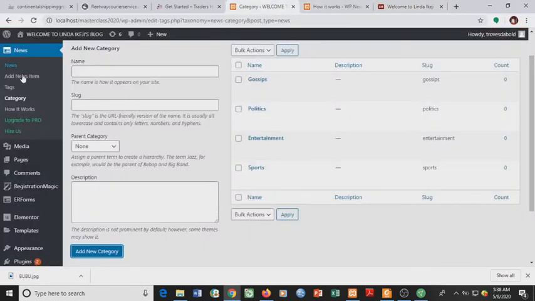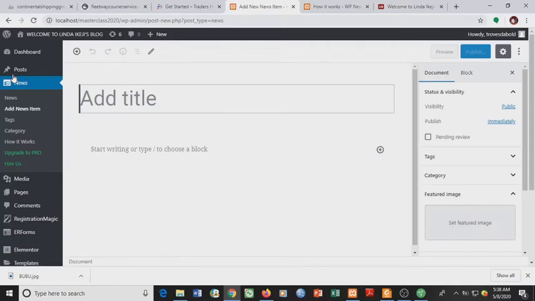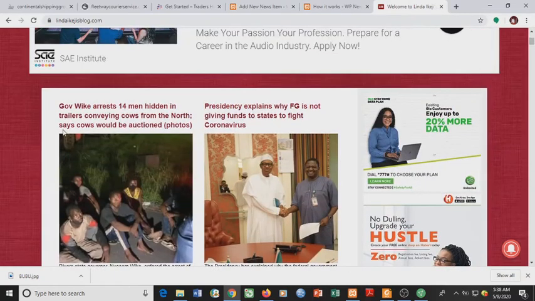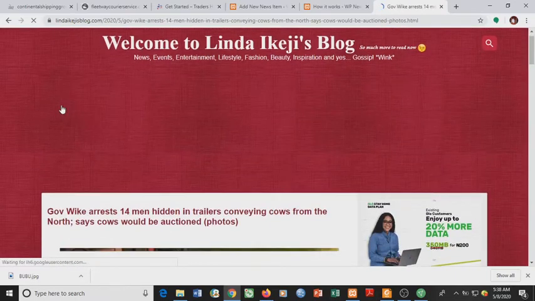Now let's go back to our news plugin. This is our news. So we'll go to add news item. Let's add a news item now, or let's add a couple of news items. This is a news title. Let's use Linda Ikeji news items to populate our own. First of all, Governor Wike arrests 14 men hidden in trailers conveying cows from north. Okay, we want this news item. We have to open it.